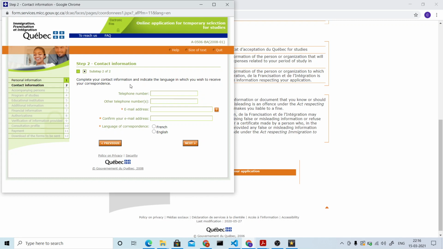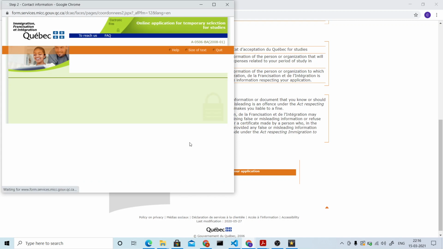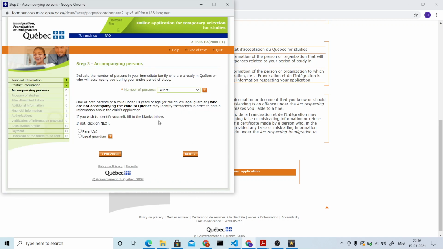And this is the step two, like sub-step two of the contact information. So here you just need to write the email address, confirm your email address, language of correspondence. So here I'm just selecting English. Next. This is the step three.